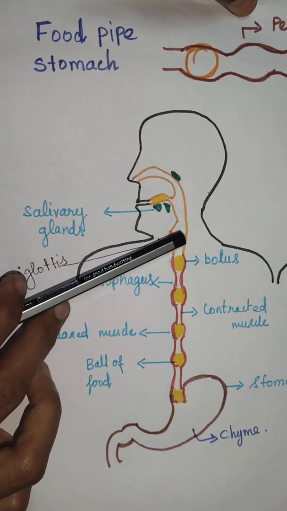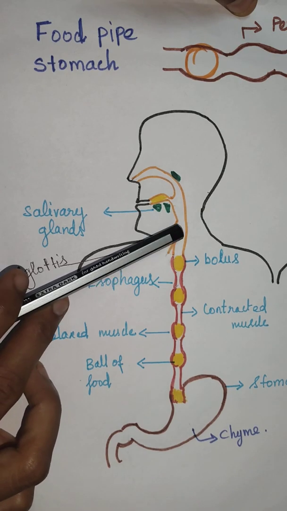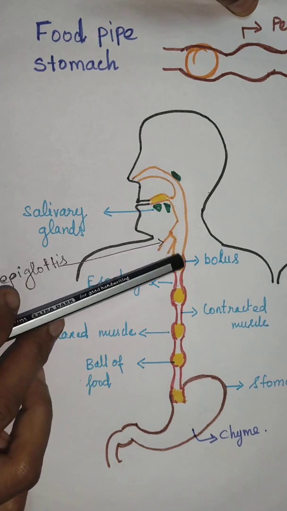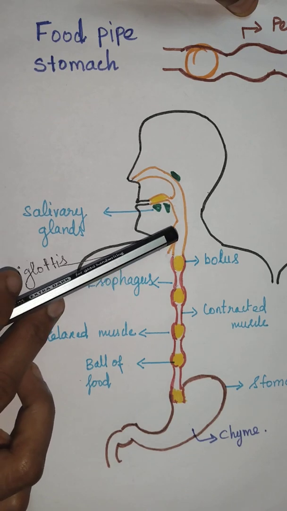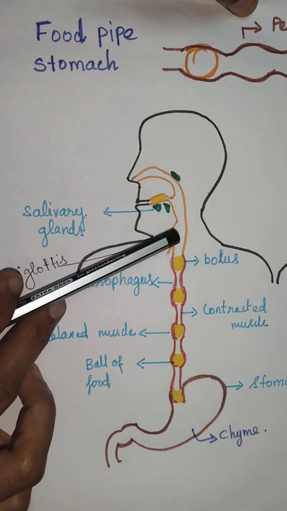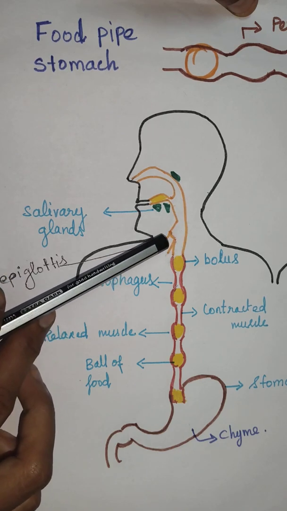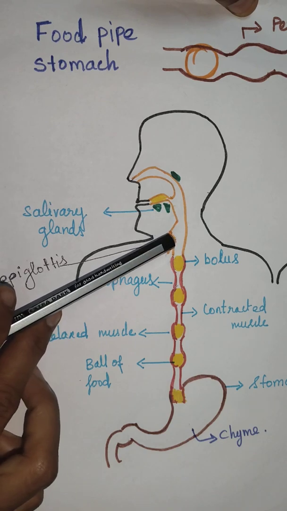The food pipe and windpipe share a common passage at the throat region. If you touch your throat while swallowing food, you can feel the food passing down through the food pipe. This means that at the throat, the entry of food and the entry of air share a common passage.